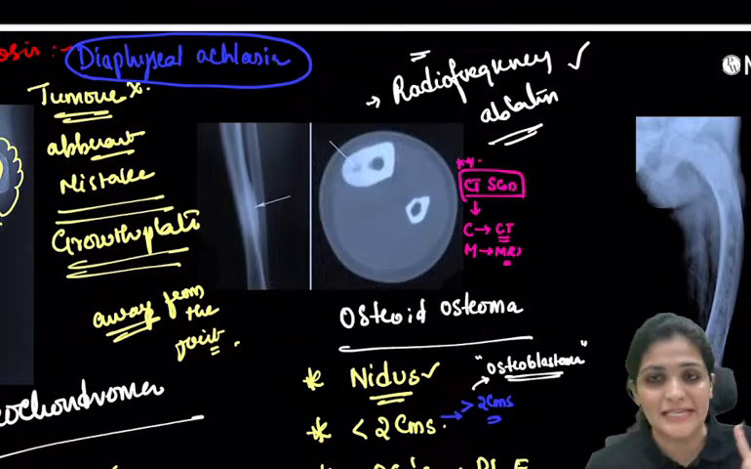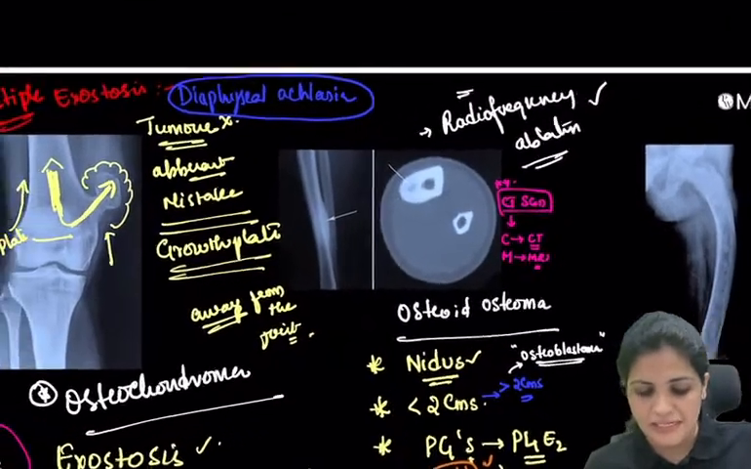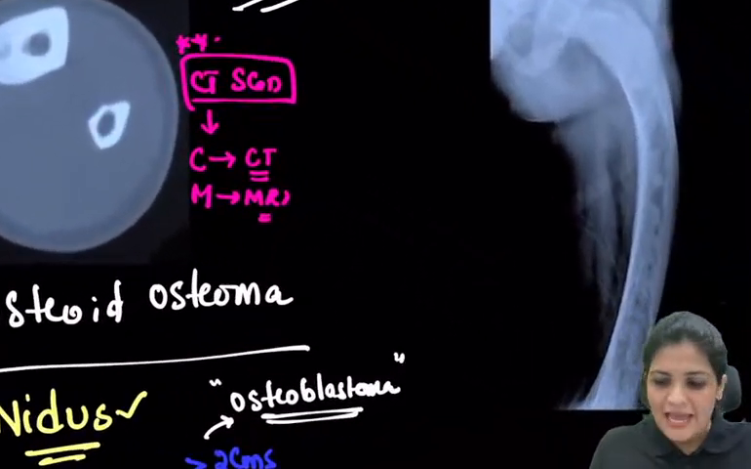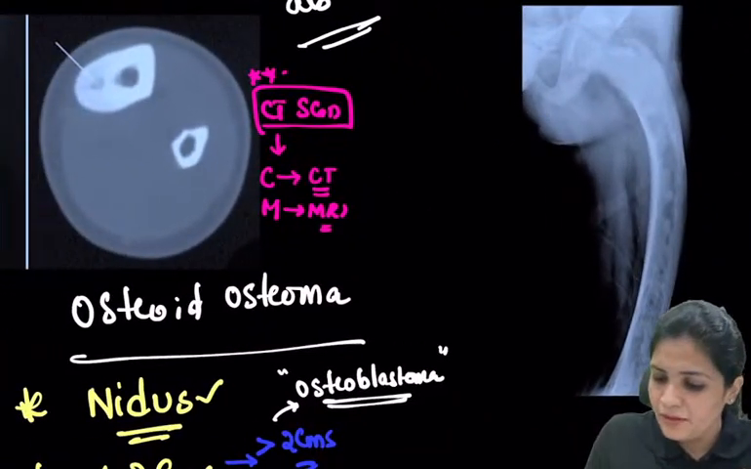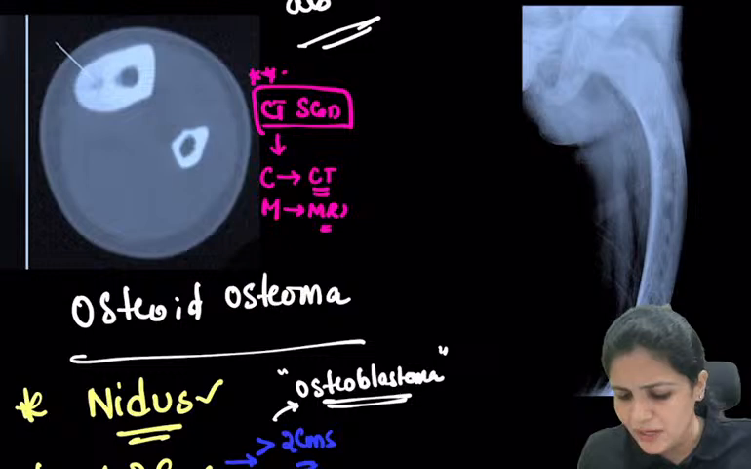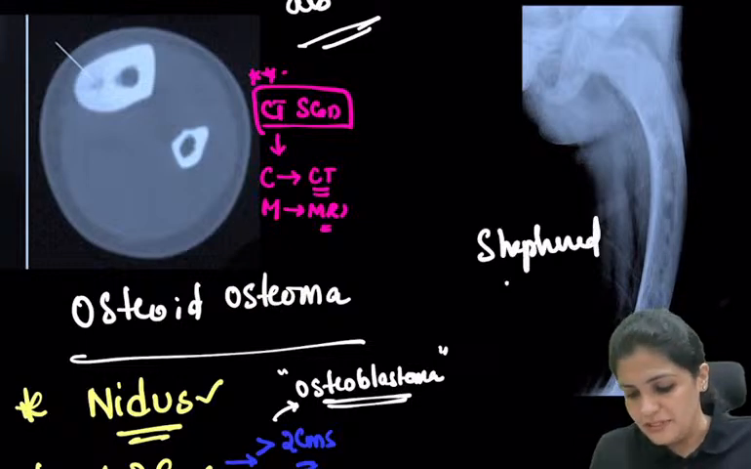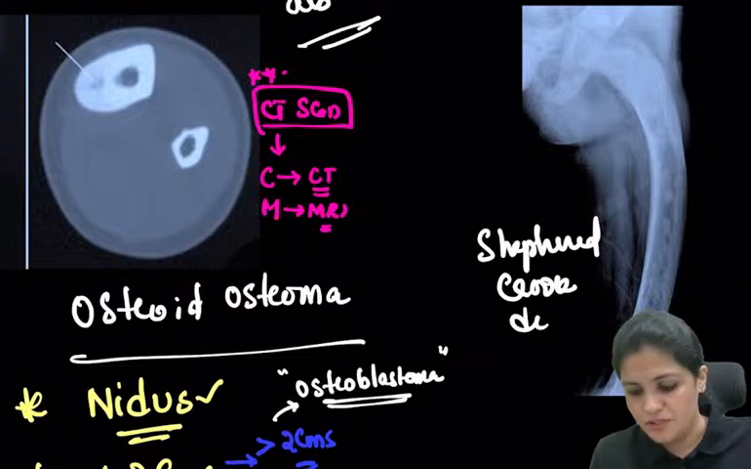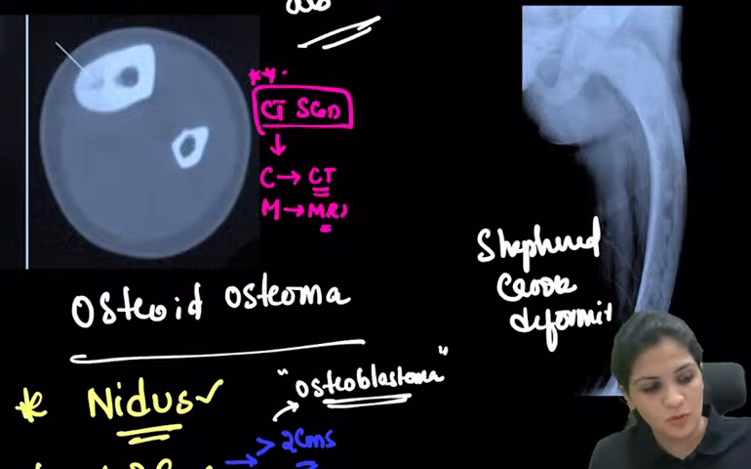What you have to remember, a size less than 2 centimeters is osteoid osteoma. And now what is this? Very, very important. This is your shepherd crook deformity. Very, very important question, your shepherd crook deformity.